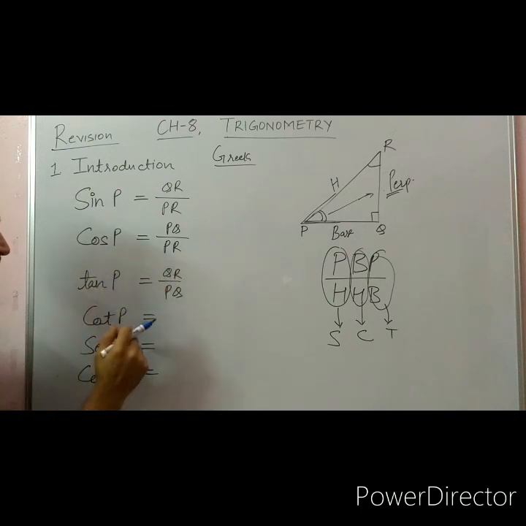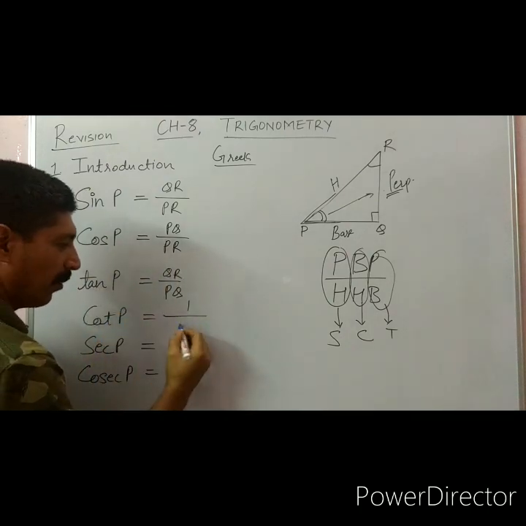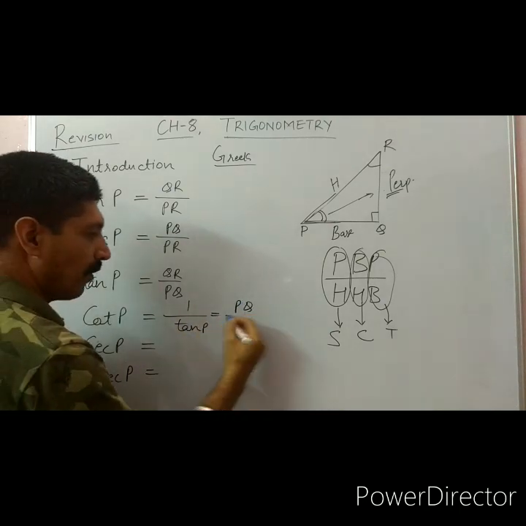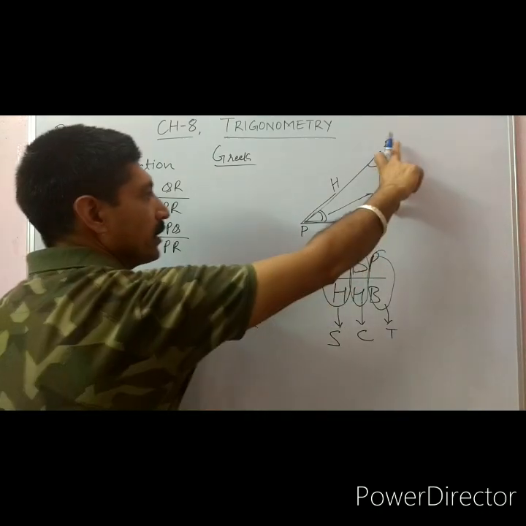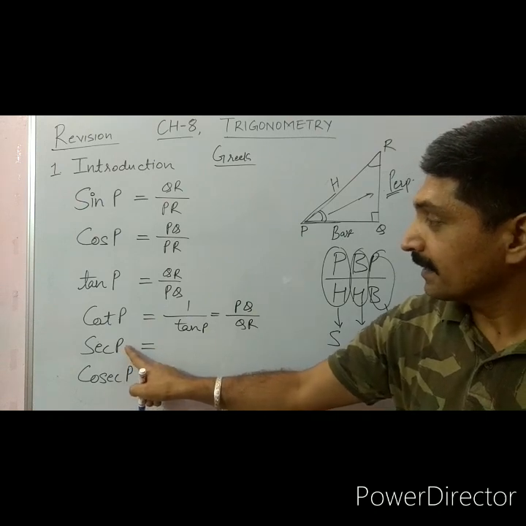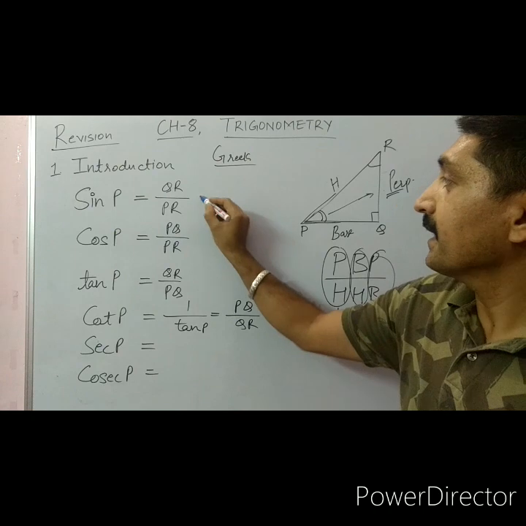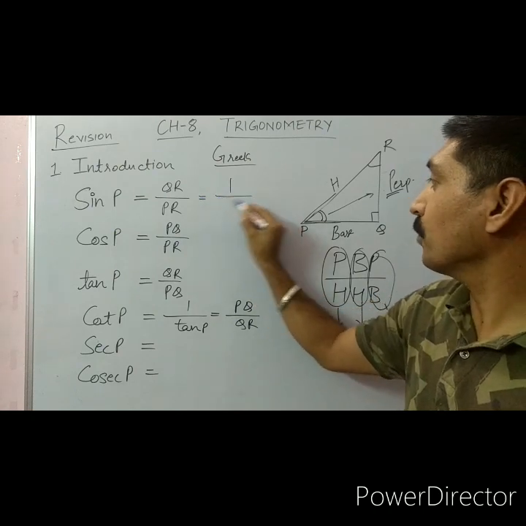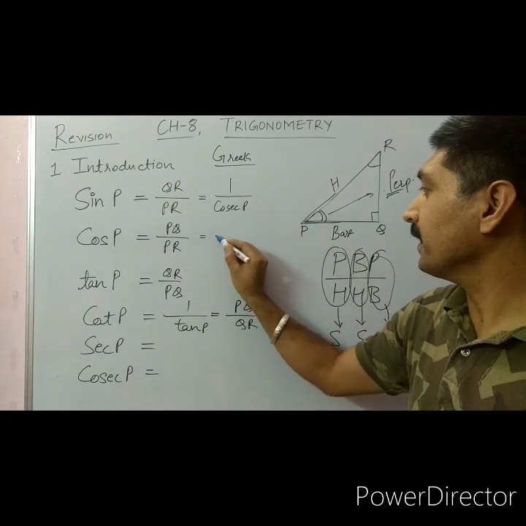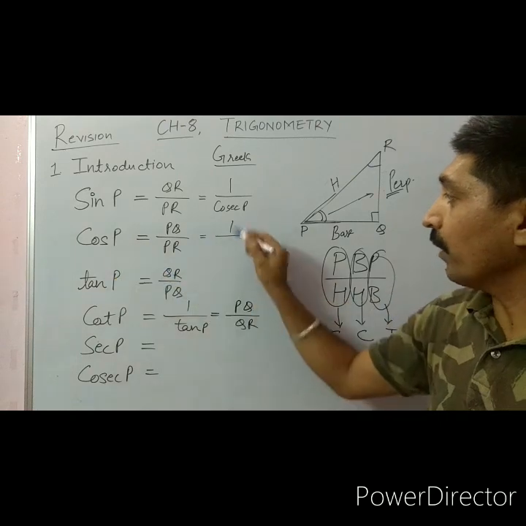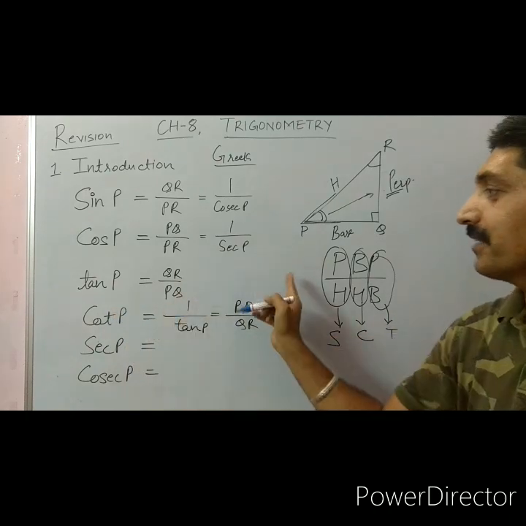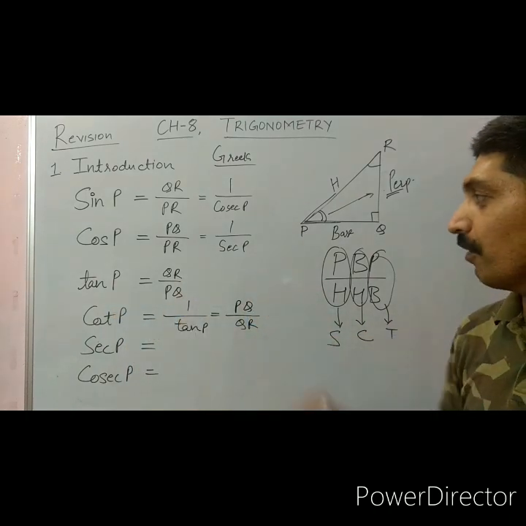Cotangent is the reciprocal of tangent, so cotangent can be written as 1 upon tangent of P. So it can be written as PQ upon QR. Similarly, sine of P can be written as the reciprocal of cosecant of P, and cosine of P can be written as 1 upon secant of P, and tangent can be written as 1 upon cotangent. They are reciprocals of each other.